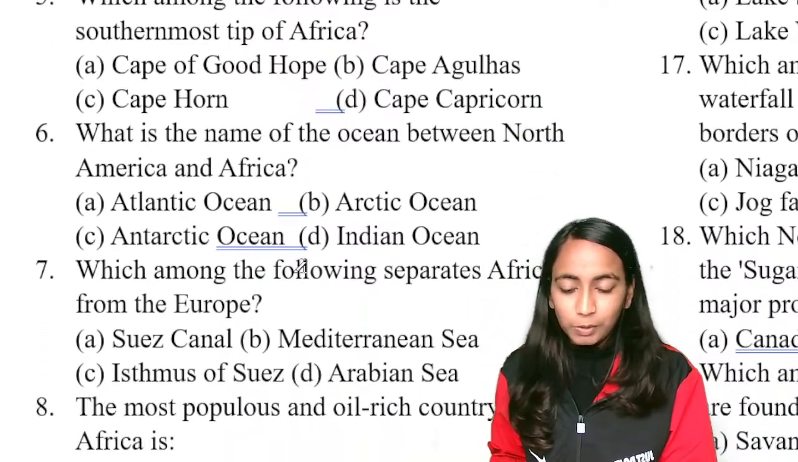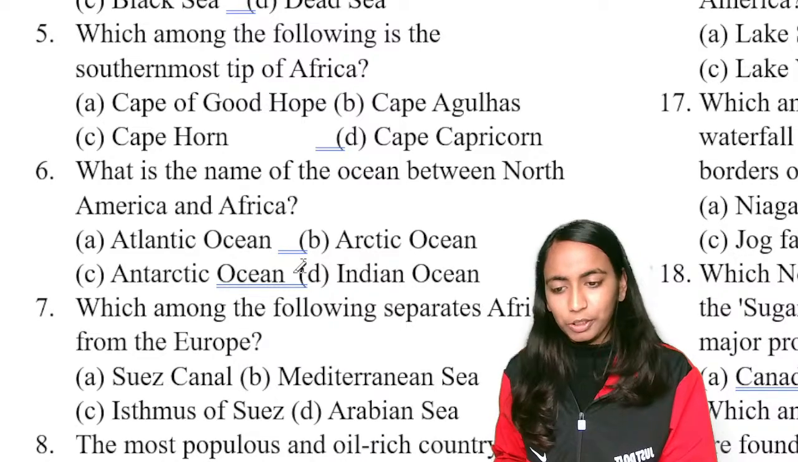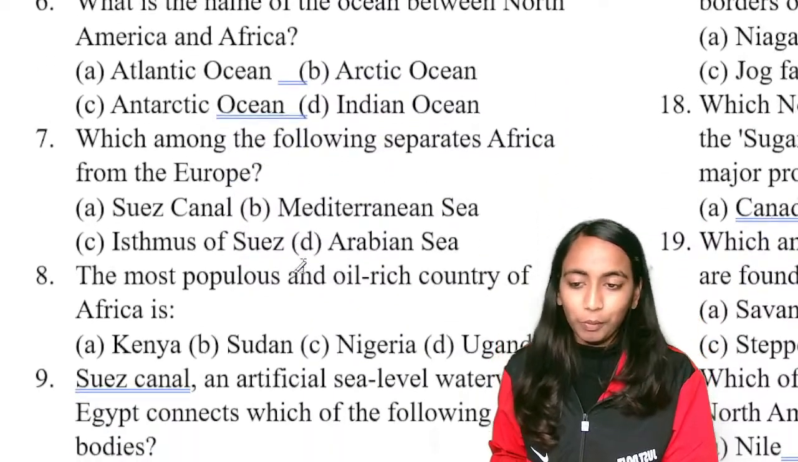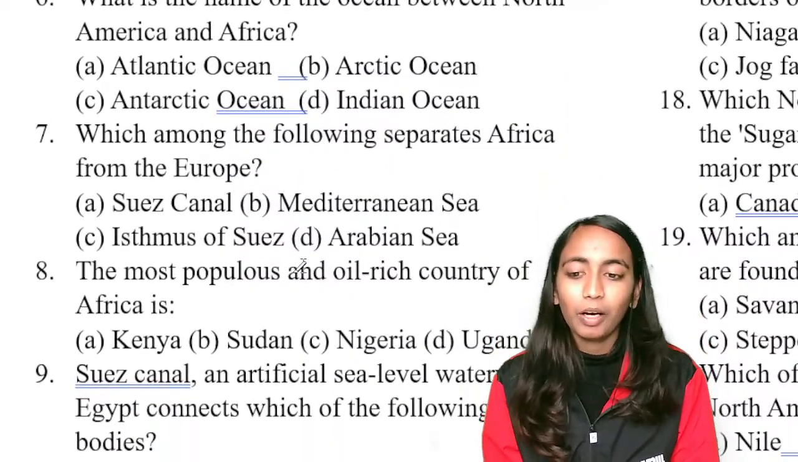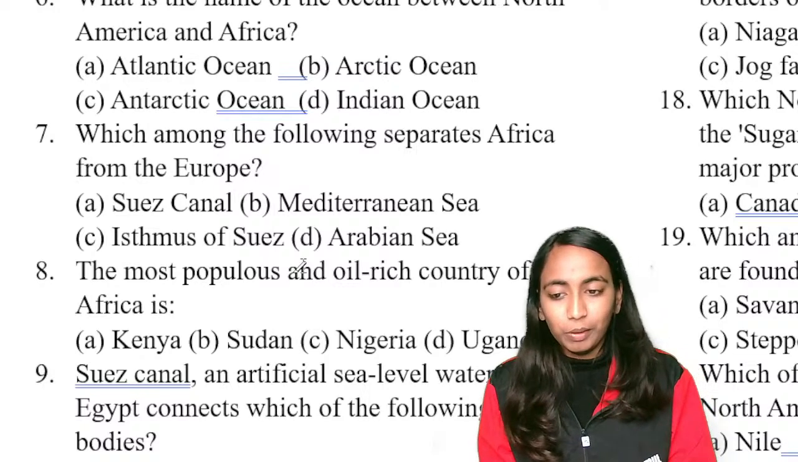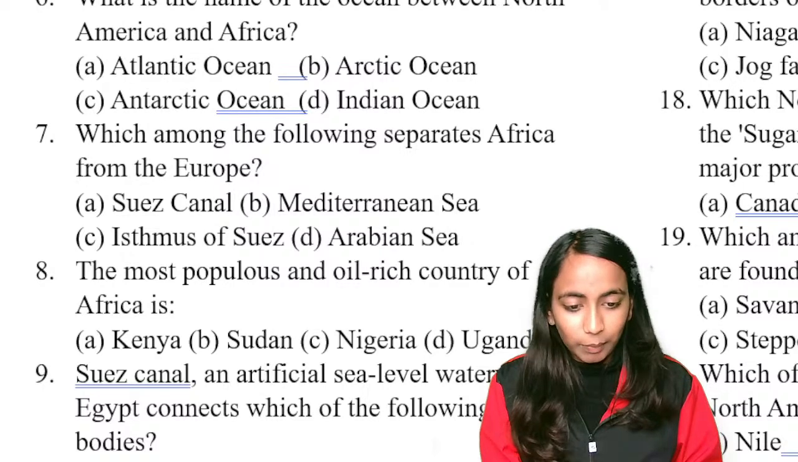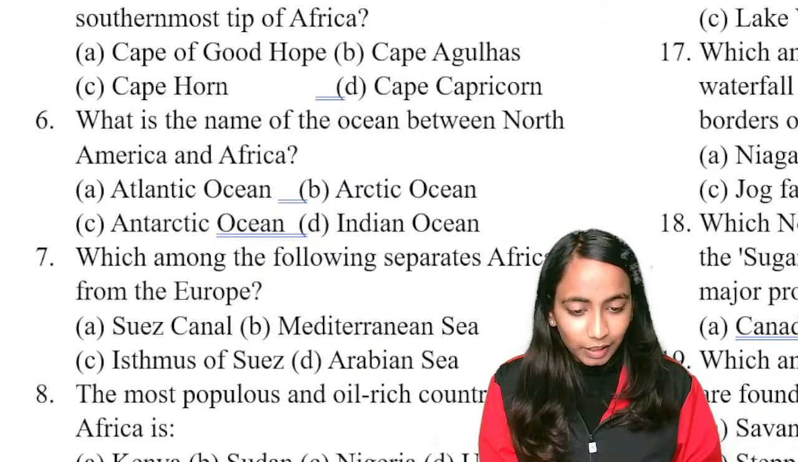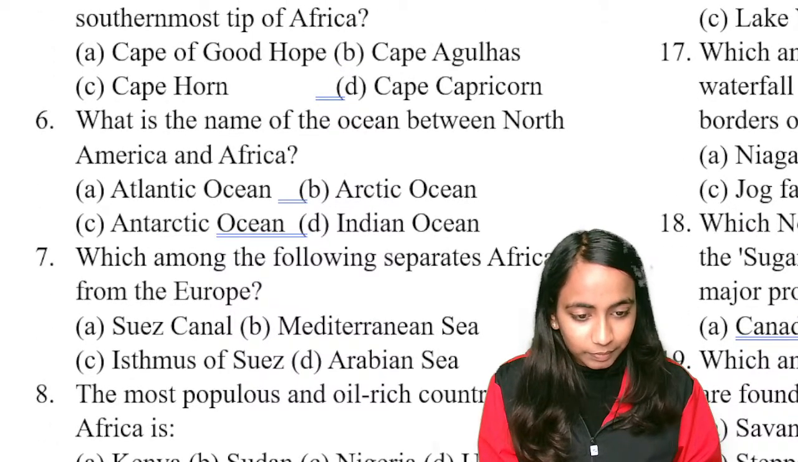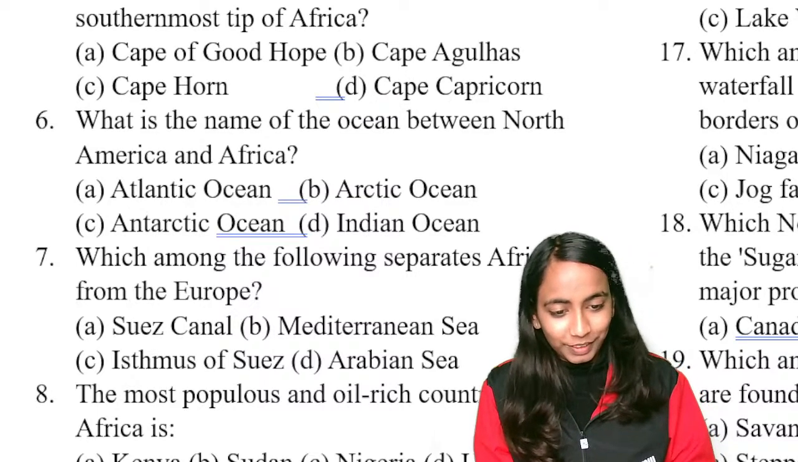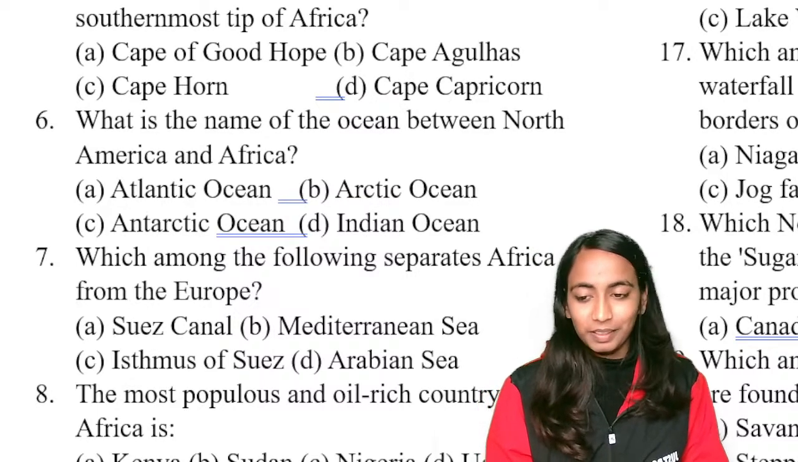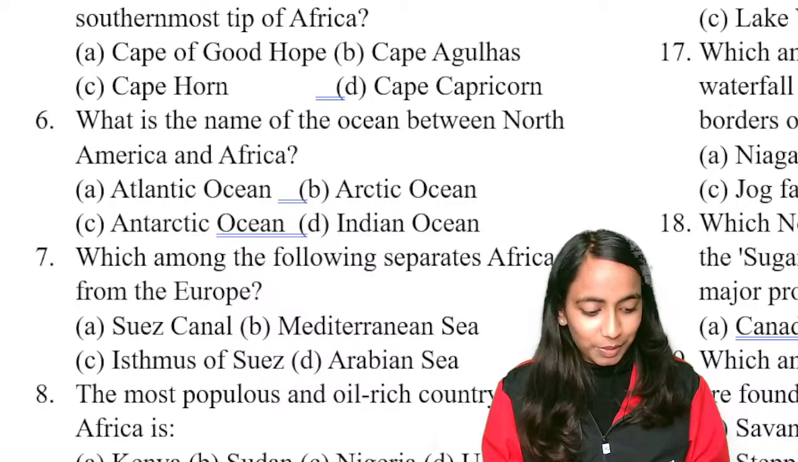Okay. Next is which is the southernmost tip? ये question important नहीं है. We'll skip it. Question number 6. 6 पे जाएंगे हम. Okay. What is the name of the ocean between North America and Africa? Which ocean is present between North America and Africa? Okay, enough. Now the question is visible. It is there now. Yes. Question number 6.